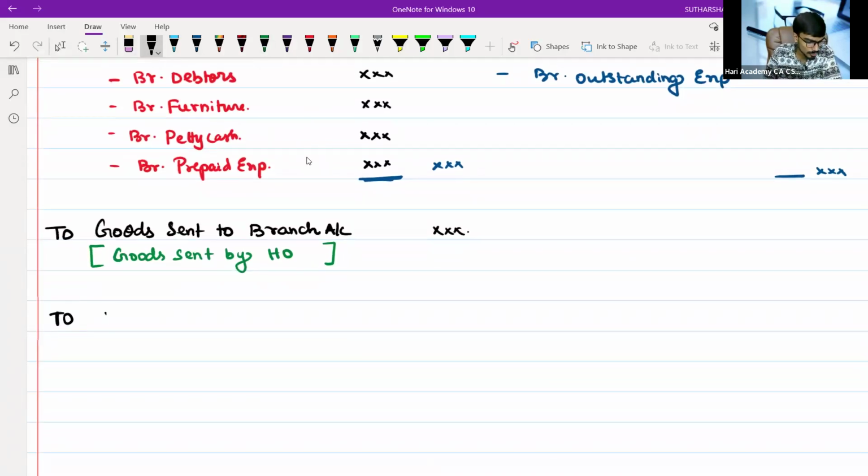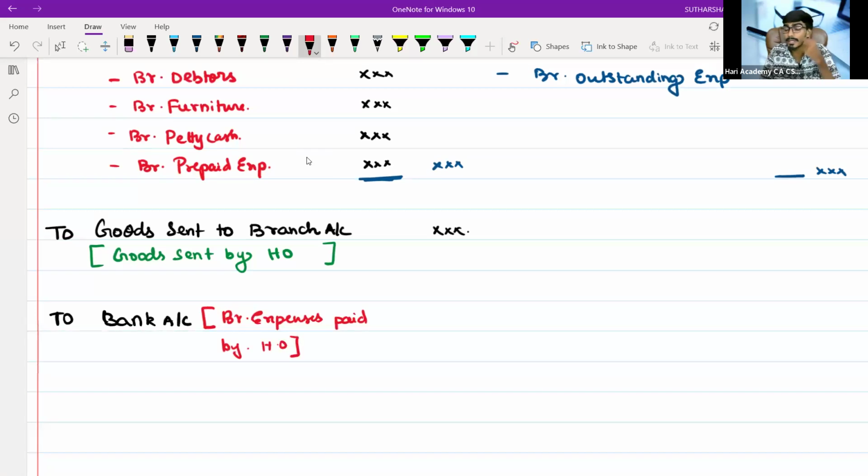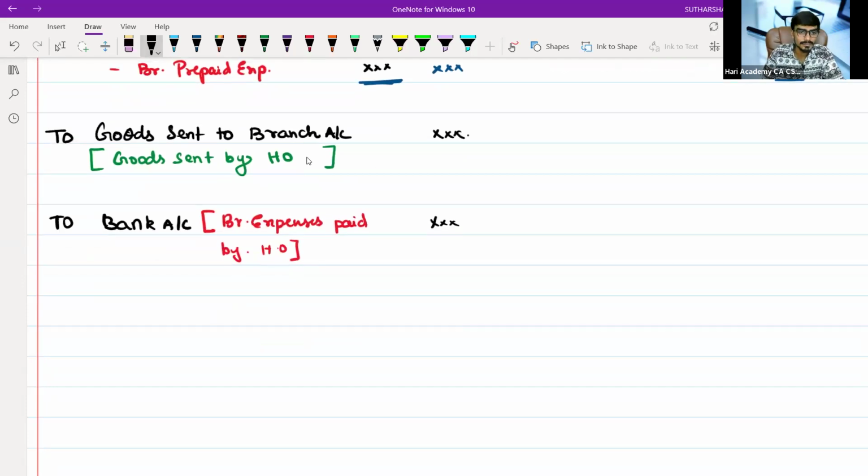Next, you should write bank account. What does this bank account especially mean? If the branch expenses have been paid by HO, you should debit it to bank account. Why are we debiting it?